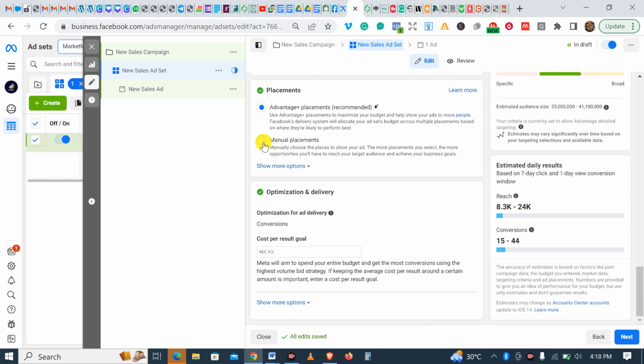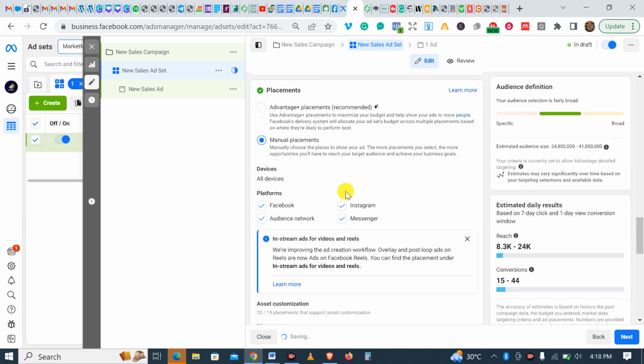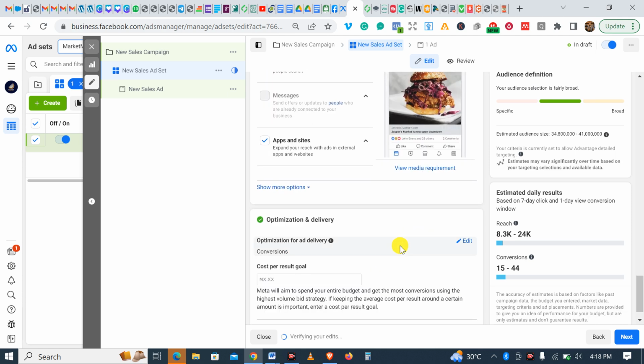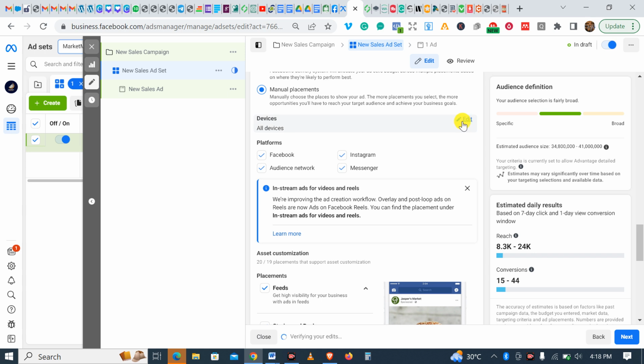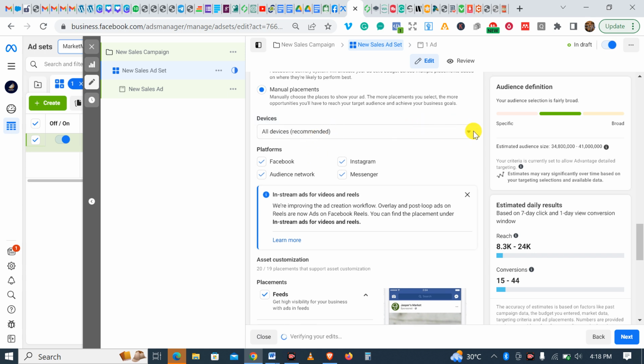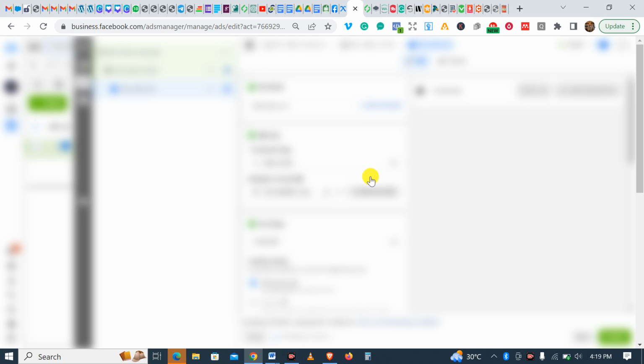I don't think there's any other thing that changed here. If we go to manual placement, everything is just the way it's supposed to be, where we can change device, we can change all device, we can change to phone, and the rest of everything is okay here. Now another place is the ad level. Let's go to the ad level.